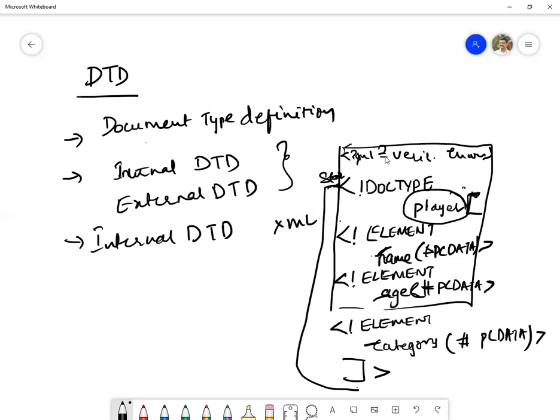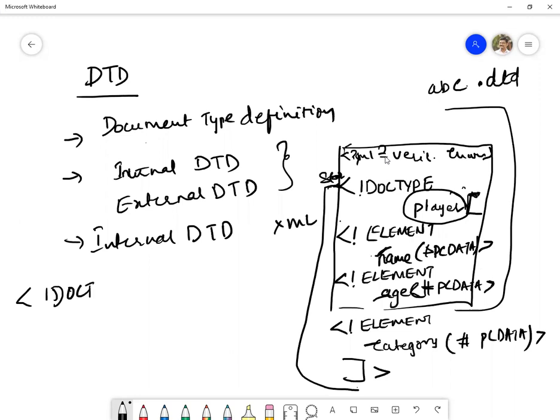So what does external DTD mean? This will be saved as one file, and the extension will be dot DTD, say ABC dot DTD. Whenever it is required, we will use one statement like DOCTYPE player SYSTEM.